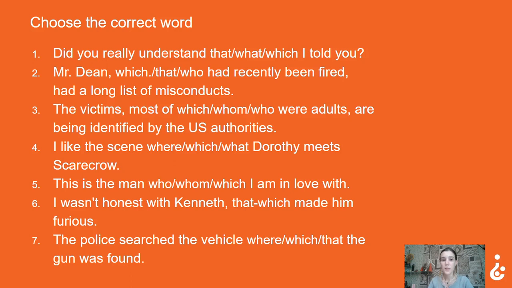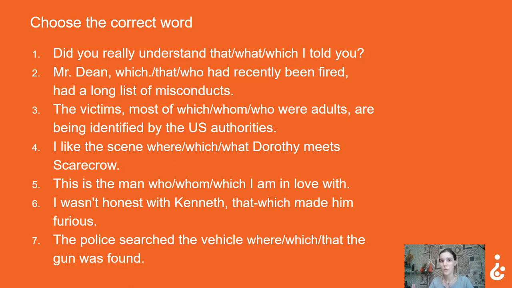I like the scene where, which, or what Dorothy meets Scarecrow. This is the man whom, which I am in love with. I wasn't honest with Kenneth, that or which made him furious. The police searched the vehicle where, which, or that the gun was found.